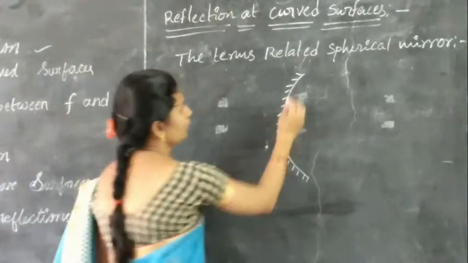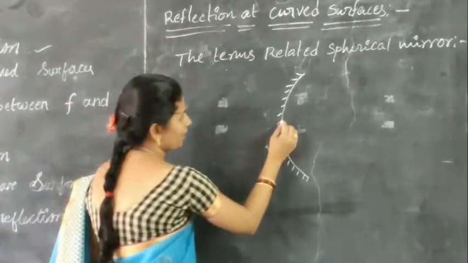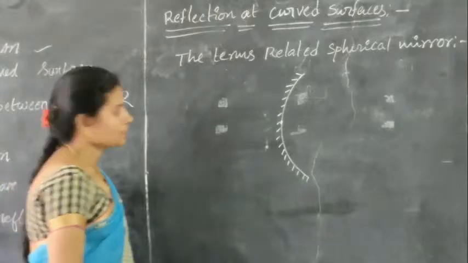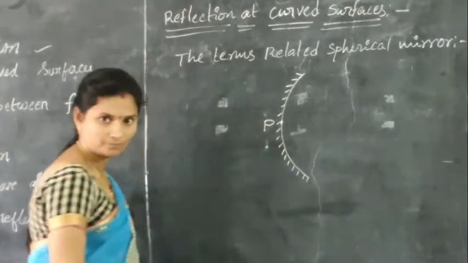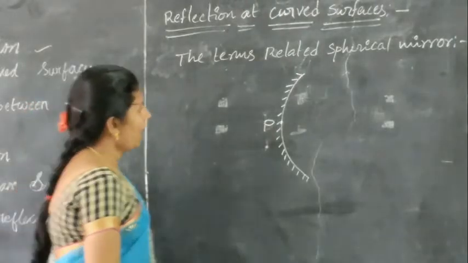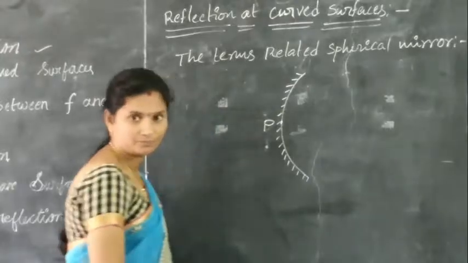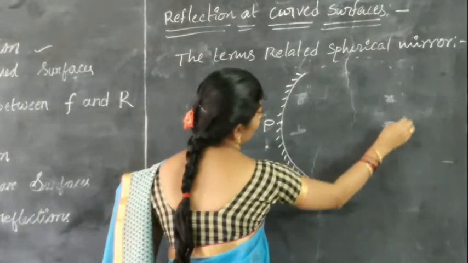Consider a concave mirror. So this is the midpoint of the mirror. The midpoint of the mirror is known as the pole. And this is a part of a sphere.